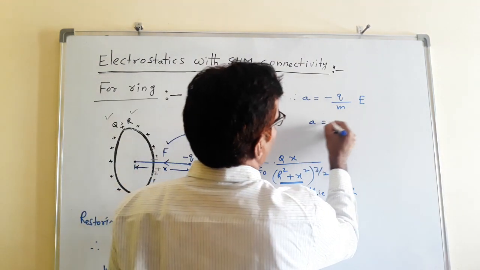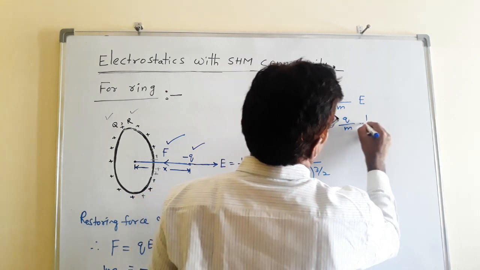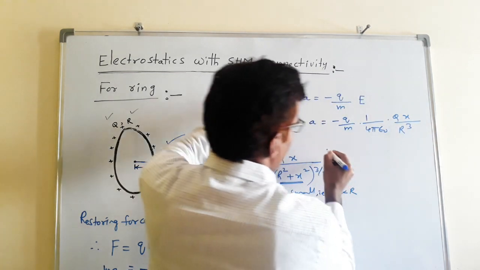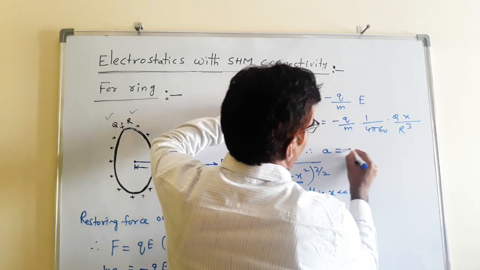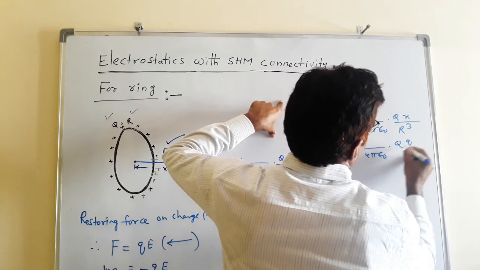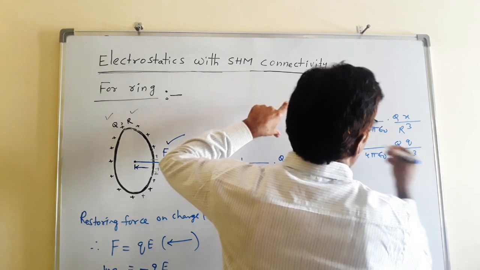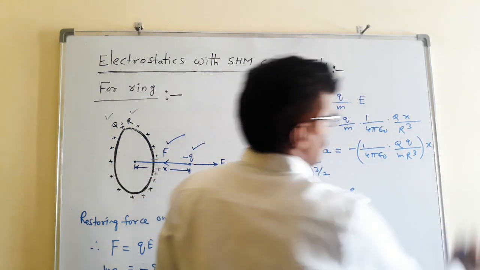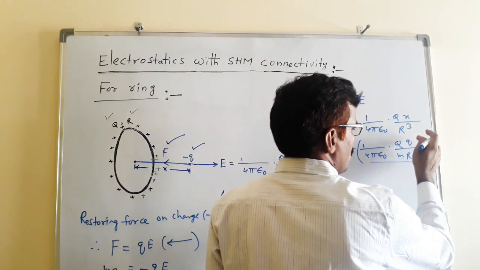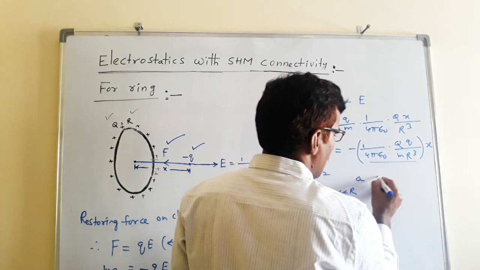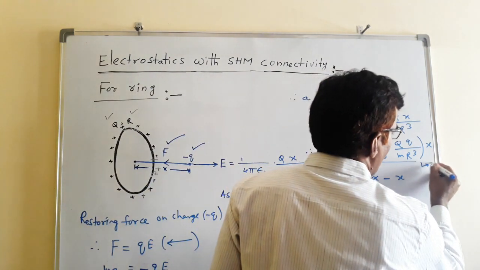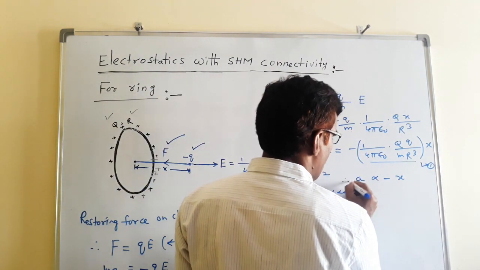A is equal to minus q by m into 1 by 4 pi epsilon naught Qx by R cube, which is minus 1 by 4 pi epsilon naught Q q by M R cube into x. Here 1 by 4 pi epsilon naught Q q by M R cube is the constant term. That's why A is directly proportional to minus X. Take this as equation 1.